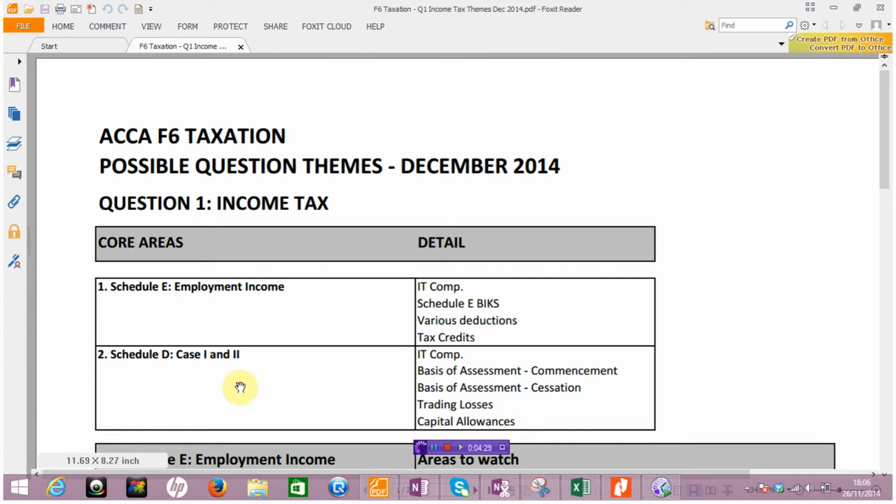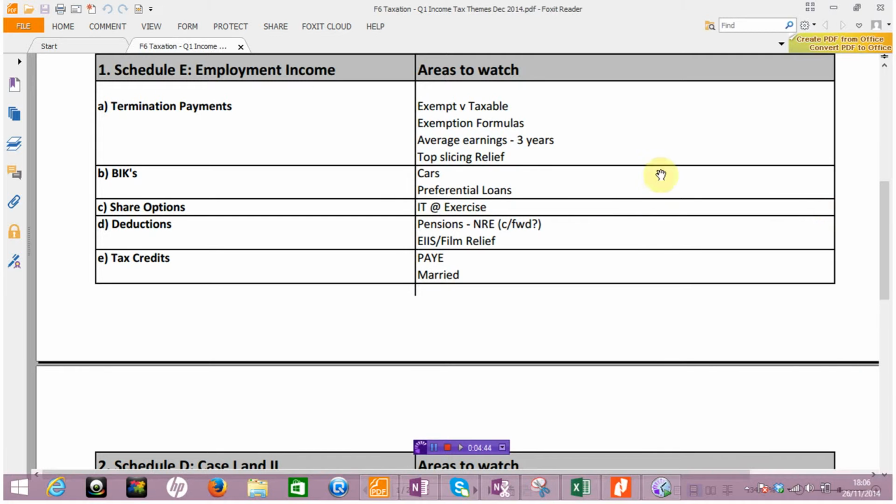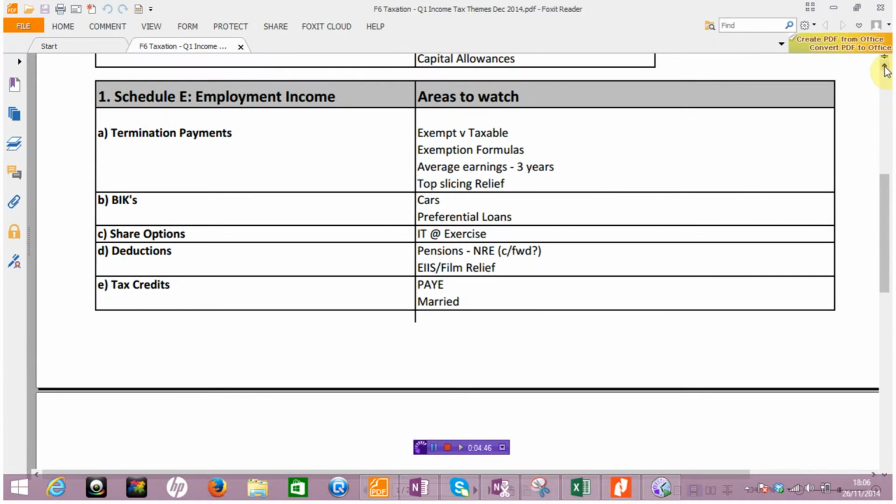Okay, so really for Q1, this would be for me the main core areas and the main areas that the examiner could attack you on. Okay, so if we move a little bit down the page, what you'll see here is that I've broken down the Schedule E employment area into further areas.